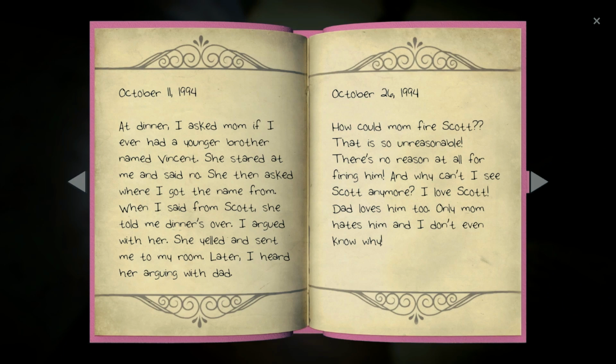So she does have a younger brother named Vincent. Otherwise, why would her mom wonder where she got the name from? We know that Viv had a miscarriage, but we also know at some point in time that Charles had an affair. What if this Vincent is the child of the affair? What if Scott is the child of that affair? What if Scott and Trish are technically related and that's why they can't see each other?